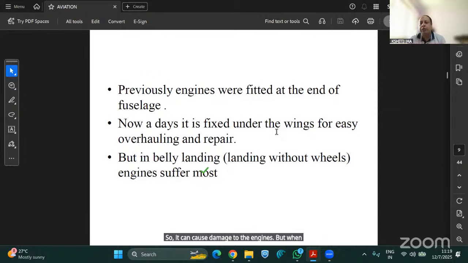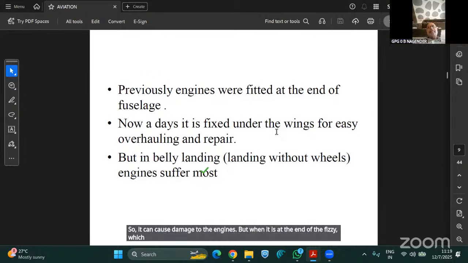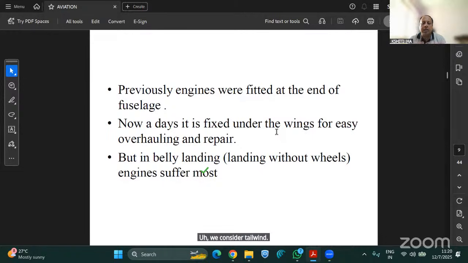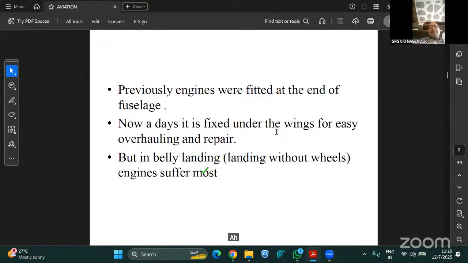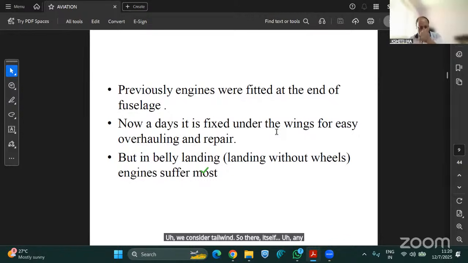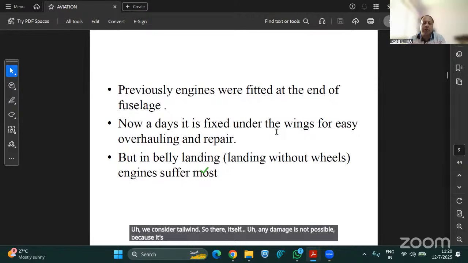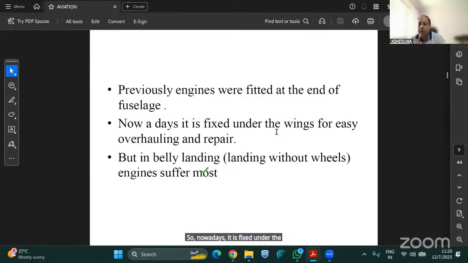But when it is at the end of the fuselage, on the tail side, damage is not possible because it's on the upper side of the aircraft. So nowadays it is fixed under the wings for easy overhauling and repair.